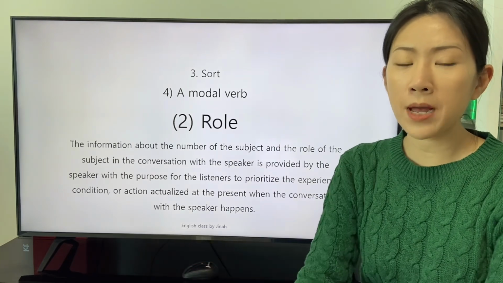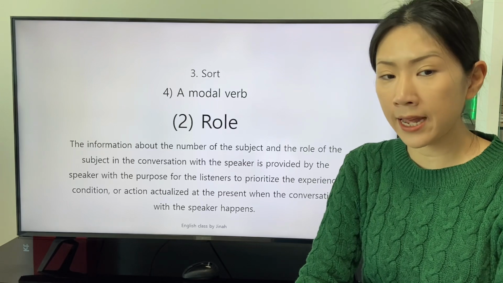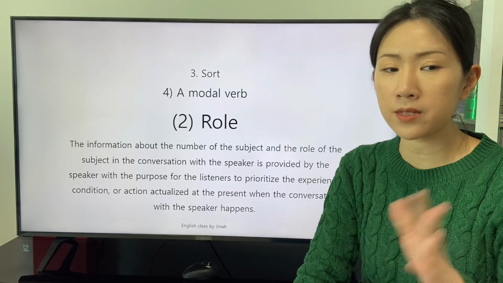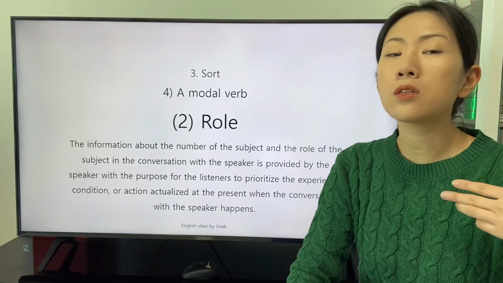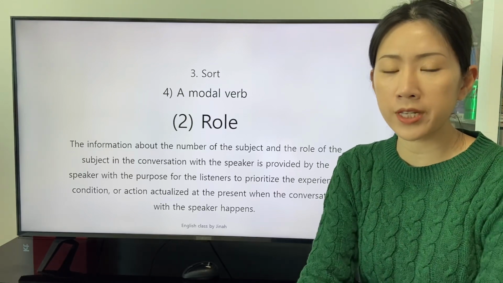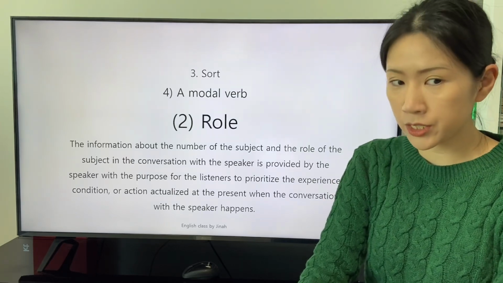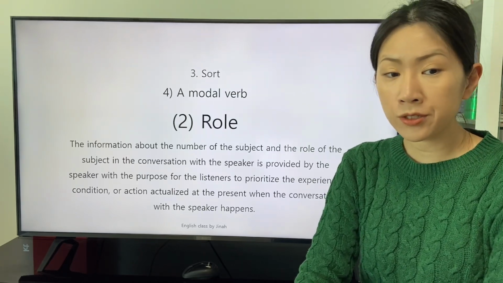The information about the number of the subject and the role of the subject in the conversation with the speaker is provided by the speaker with the purpose for the listeners to prioritize the experience, condition, or action actualized at